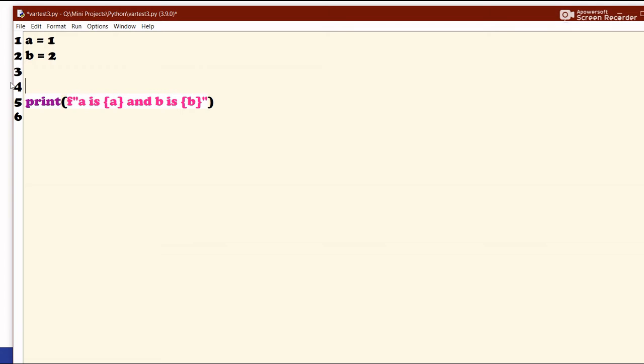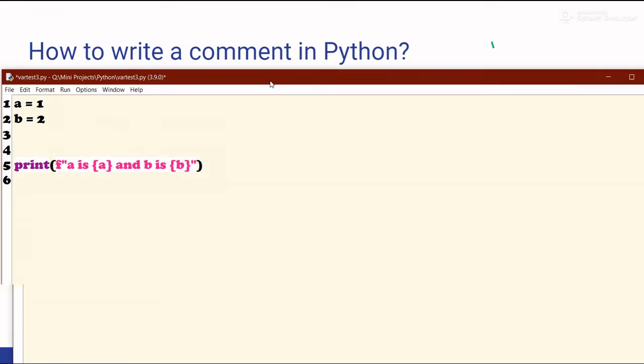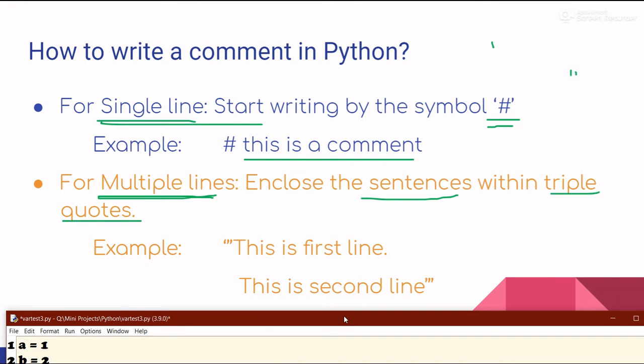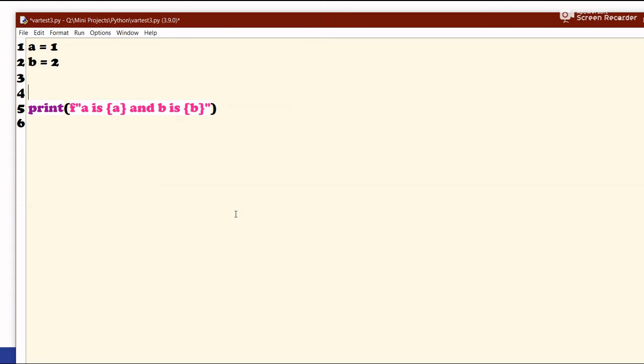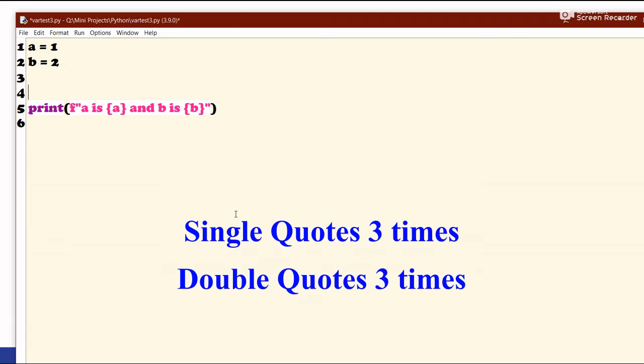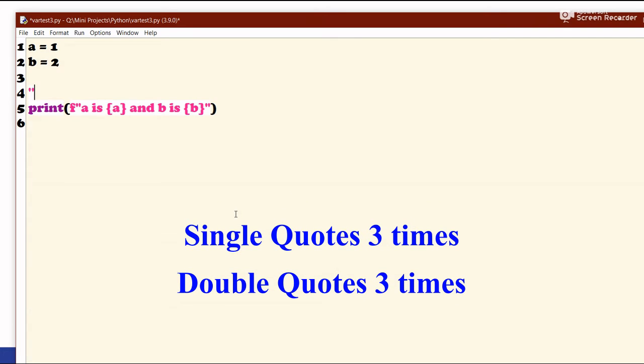let's actually write the same comment. Let's say we want to write, this is first line, this is second line over here. So first of all, how do we give triple quotes? We can use single quotes three times like this, and this will create triple quotes. Or we can also use double quotes three times like this, which will also work.